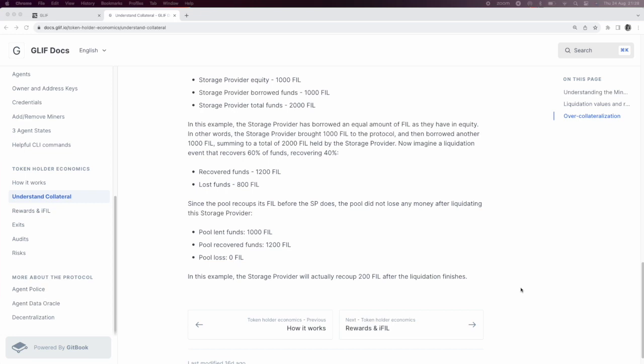The collateral a storage provider brings to Glif in order to borrow FIL and the way funds are recovered is what protects user funds in the pool. Glif can deploy FIL to any storage provider that adds equity to the pool because the way the pool works will always recoup the recovery rate of FIL first. If you're lending your FIL out on a protocol that has a recovery rate that's less than 50%, then you need to understand what percentage of your FIL and total portfolio is at risk.